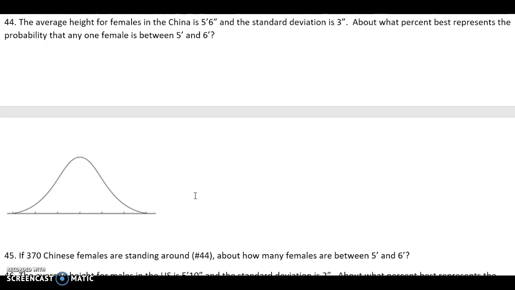So I'm on the PEPA review, number 44, and I've got my curve. It says the average height for females in China is 5 feet 6 and standard deviation is 3. What percent best represents probability one female is between 5 feet and 6 feet? Average height for females, that'd be my mean, right? That goes in the middle, because that's supposed to be a straight line, not a wiggly line. That'd be 5 feet 6.